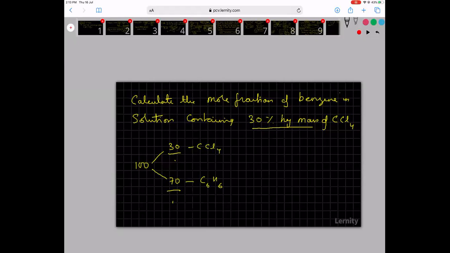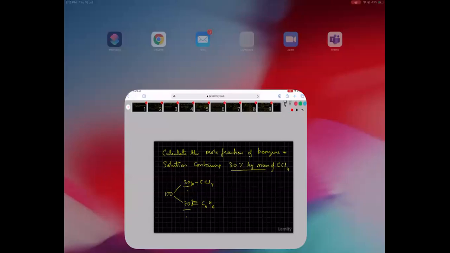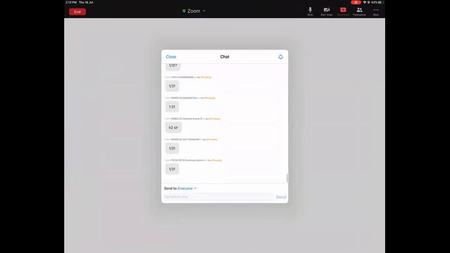Calculate the mole fraction of benzene in a solution containing 30% by mass. 30% by mass means if you take 100 grams, in that 100 grams, 30 grams is carbon tetrachloride and 70 grams will be the solvent.